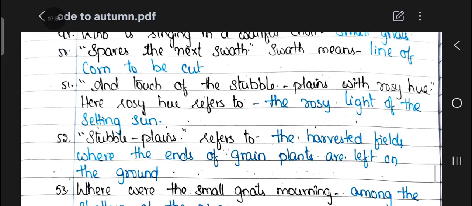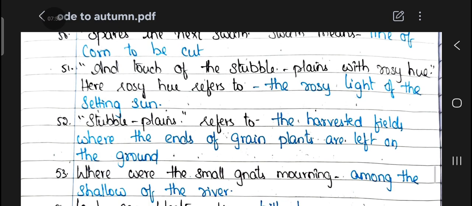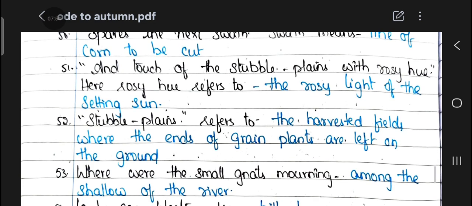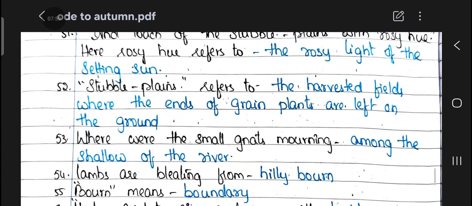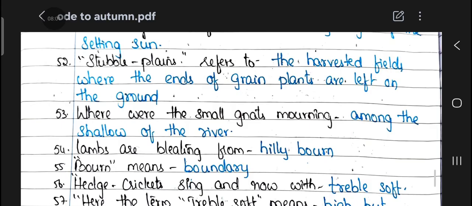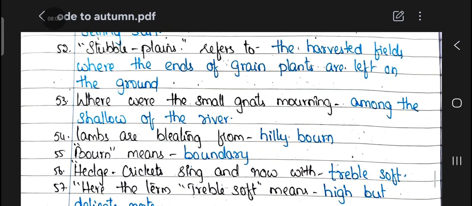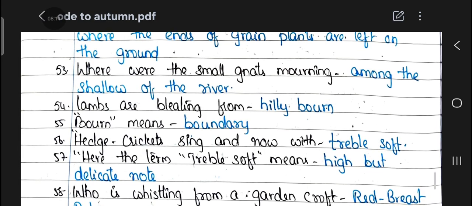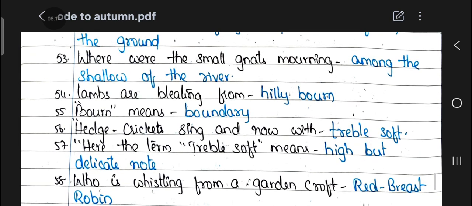51st question. And touch the stubble plains with rosy hue. Here rosy hue refers to the rosy light of the setting sun. 52nd question. Stubble plains refers to the harvested fields where the ends of grain plants are left on the ground. 53rd question. Where were the small gnats mourning? Among the shallows of the river.